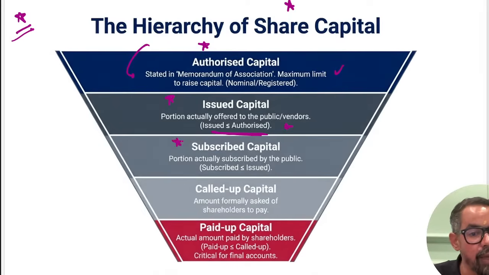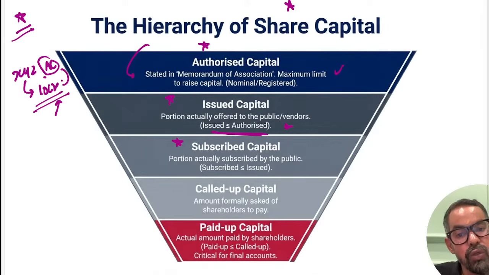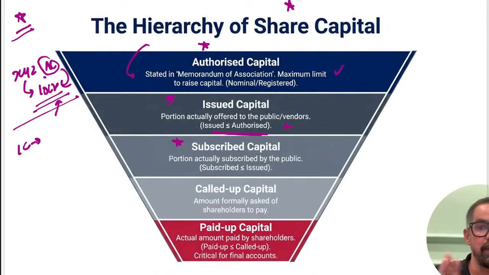When it comes to subscribed capital, which is subscribed by the public, let's say there is a company we are running, XYZ Limited. Let's say as per the registered capital, it is 10 crore. It means if this company goes public, they can raise a maximum of 10 crore rupees from the public. Because this is their authorized capital, their issued capital can be a maximum of 10 crores or less than that. Suppose they come up with an IPO of 5 crore rupees. That is their issued capital, which they are issuing to the public for subscription.